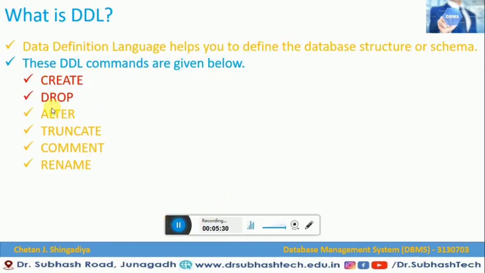So in today's session we are going to cover the drop command, alter command, truncate command and comment command. What are the uses of these commands in DDL in SQL of a database management system? So let us see each one in detail.